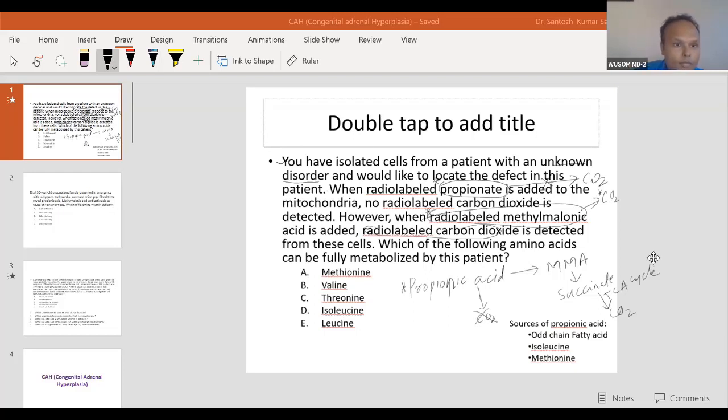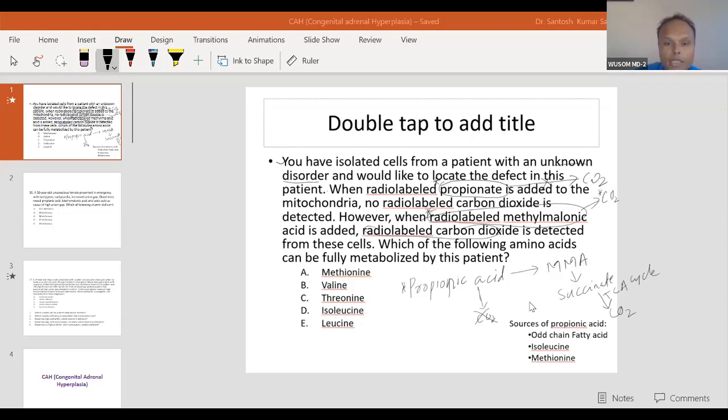Anyone? Anjana? Phoebe? You don't know this pathway.